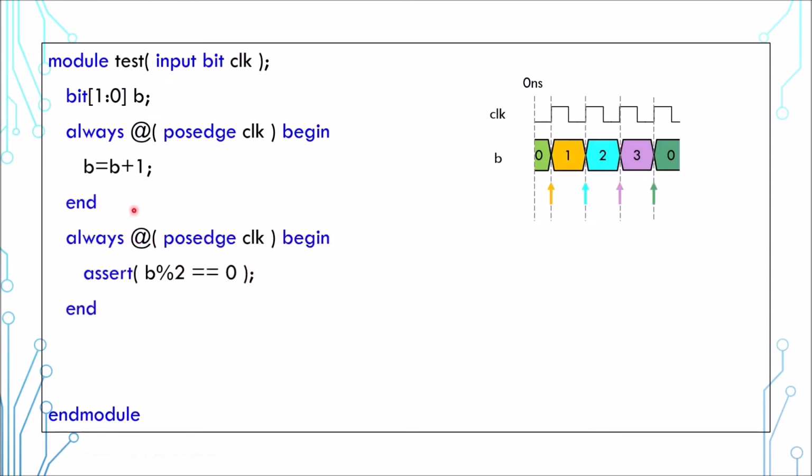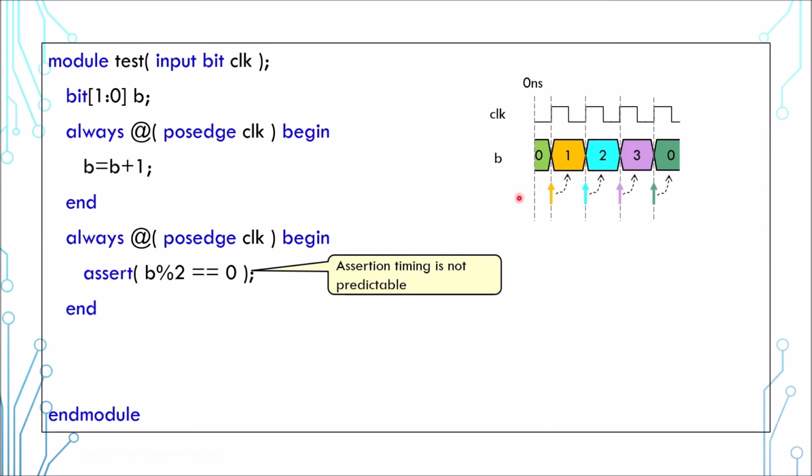If we write an assertion separately, the timing can be confusing. For the always block here, the value can be changed first, followed by the assertion. So the assertion checks the value after the clock. Or the assertion is performed first, followed by the change of value, in which the assertion checks the value before the clock. Now there are ways to avoid this confusion.